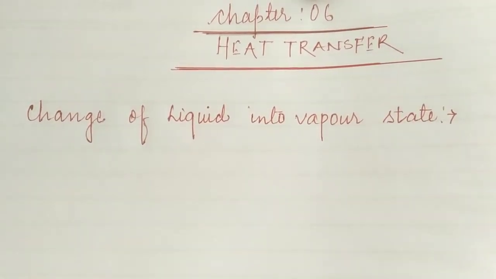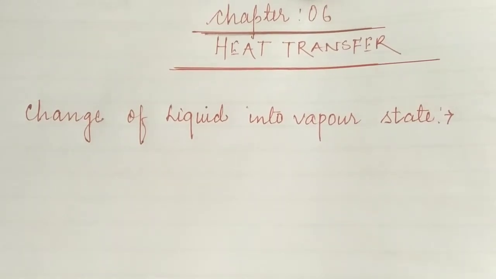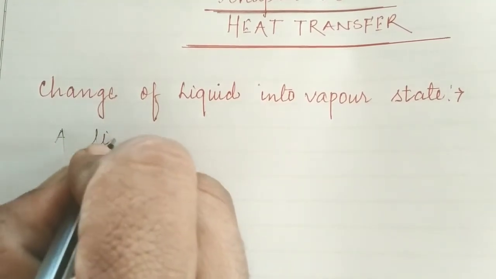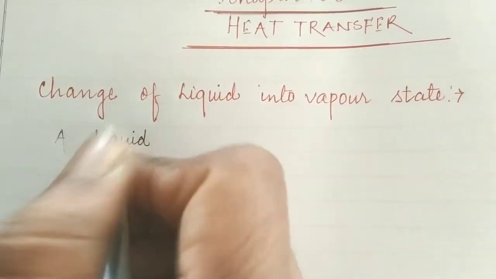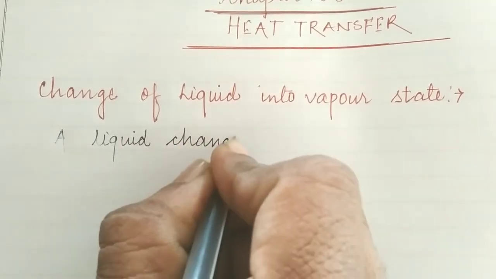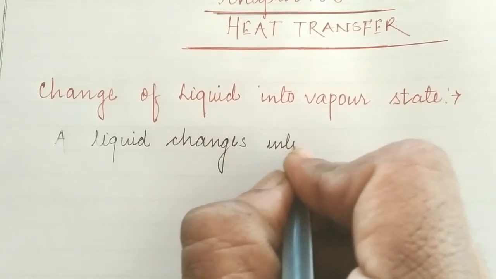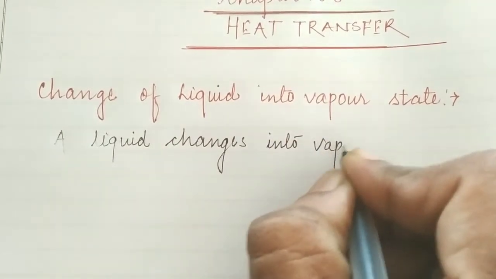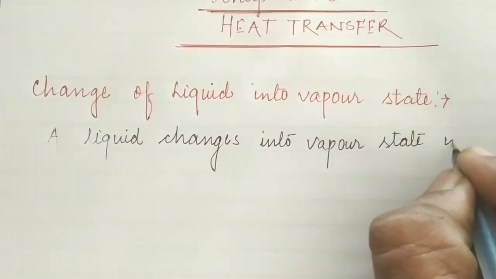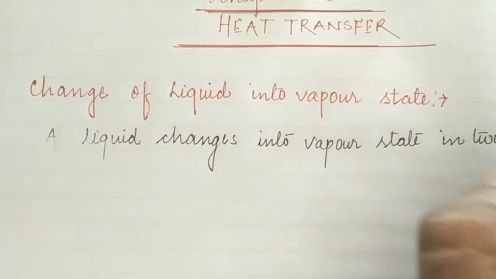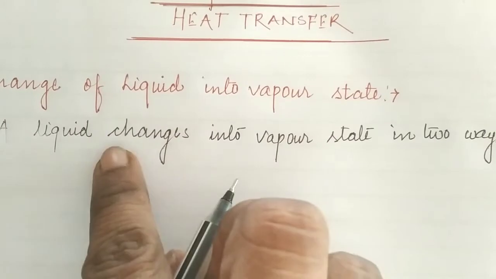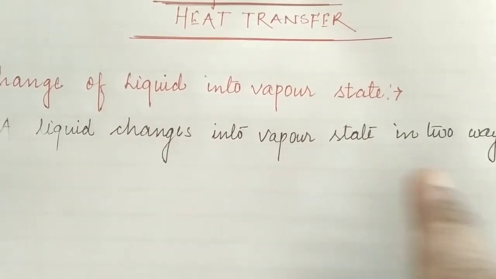So we can write here: a liquid changes into the vapor state in two ways. What are those ways?